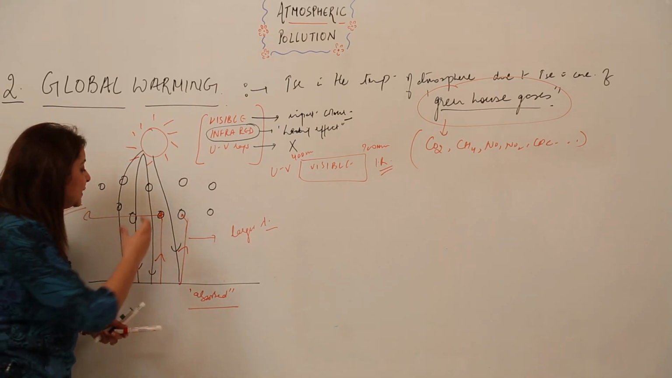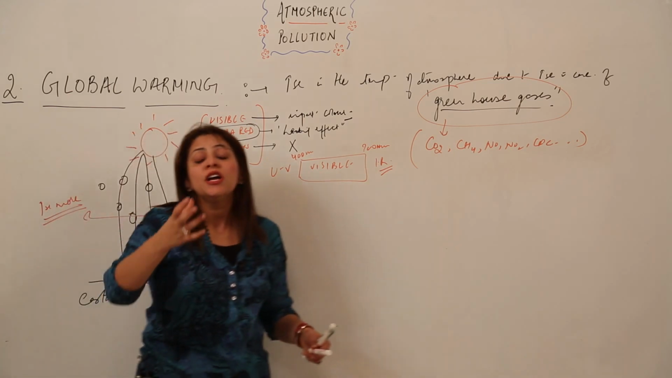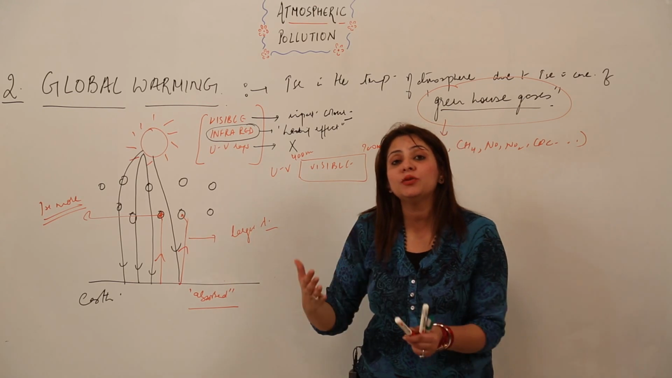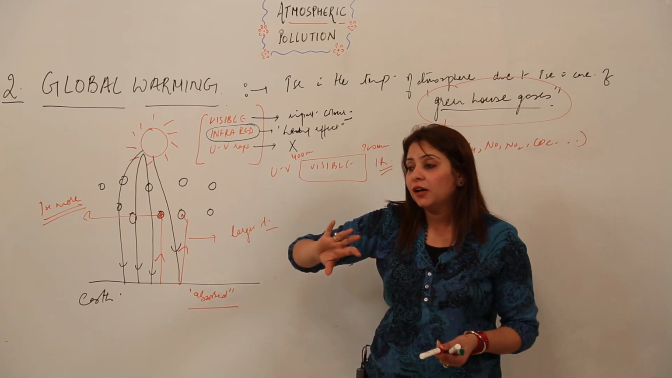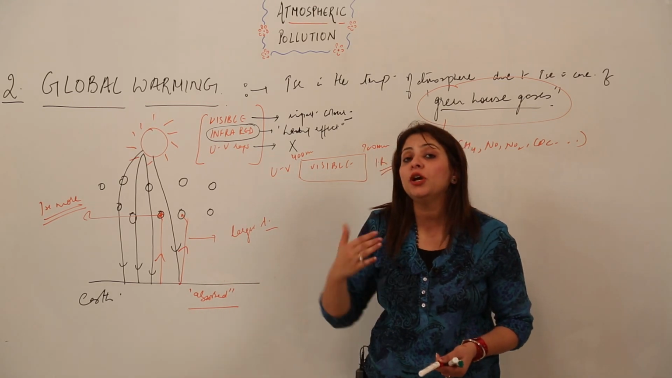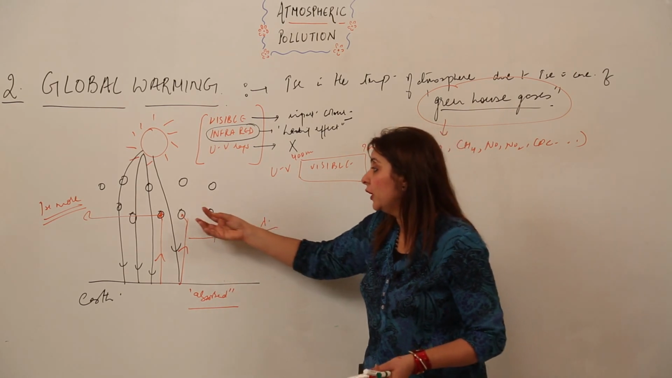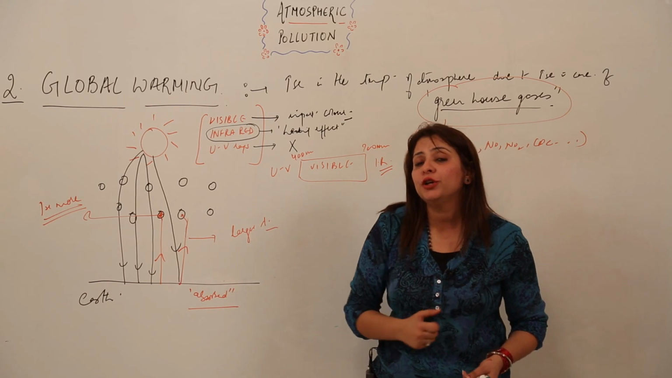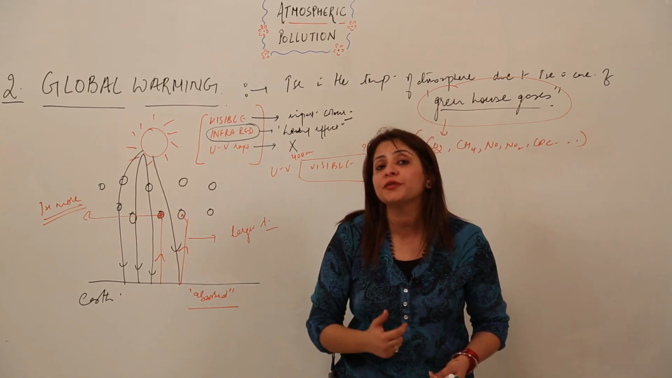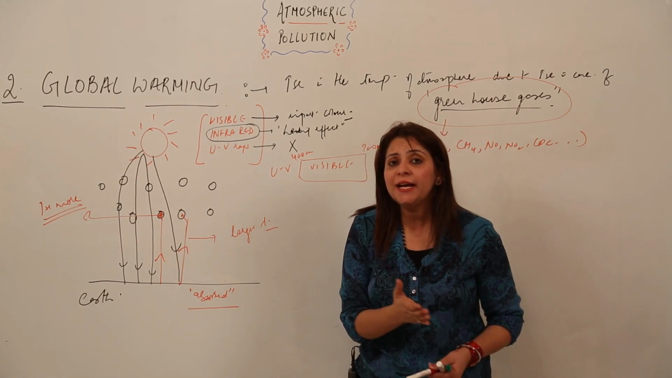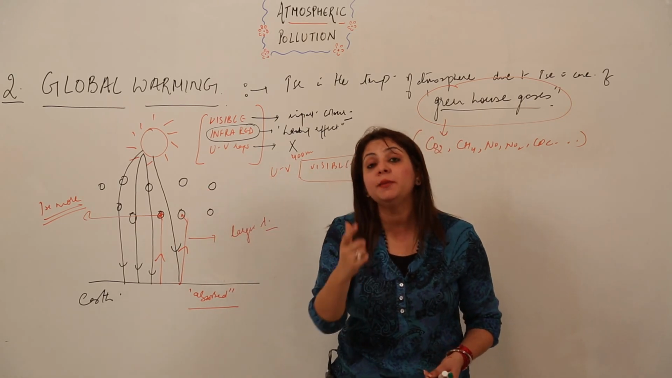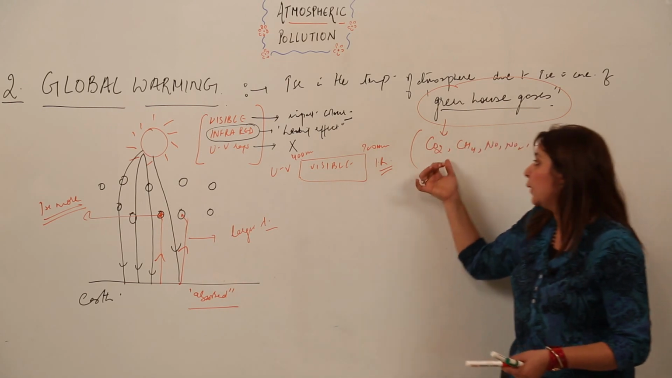So these gas molecules allow the infrared rays of larger wavelength to enter, but they do not allow them to pass out again. That means they trap those rays, and as I have told you, infrared rays are the main cause of the heating effect. So when these rays get trapped in the gas molecules present in the air, and mainly which gas molecules? These ones, right?